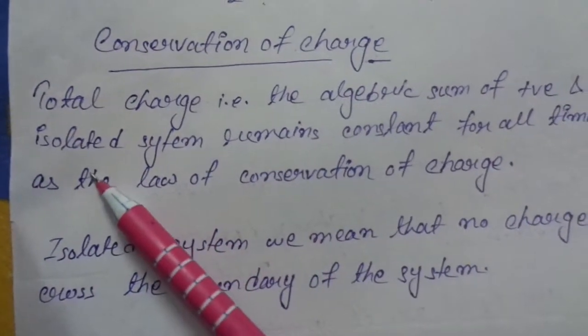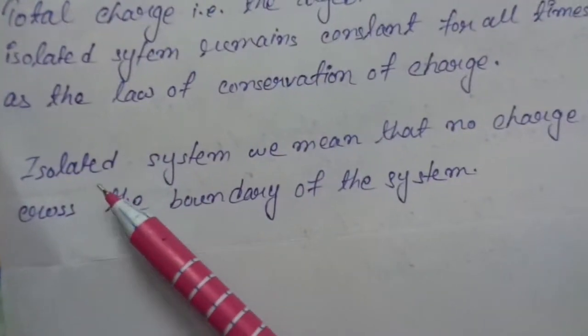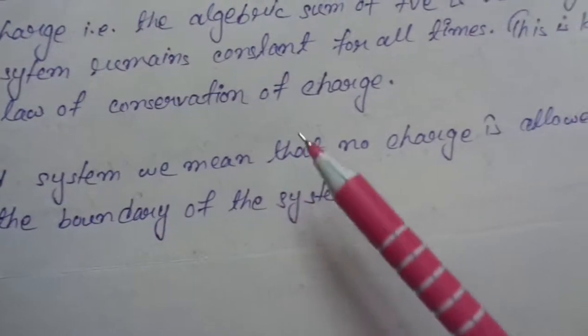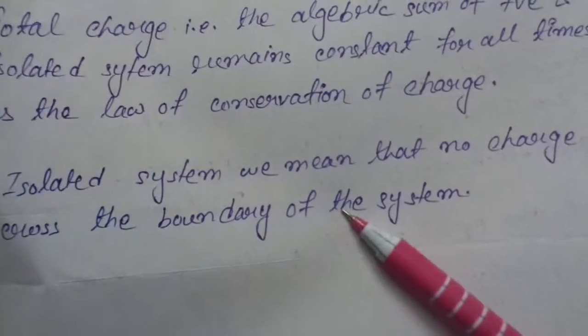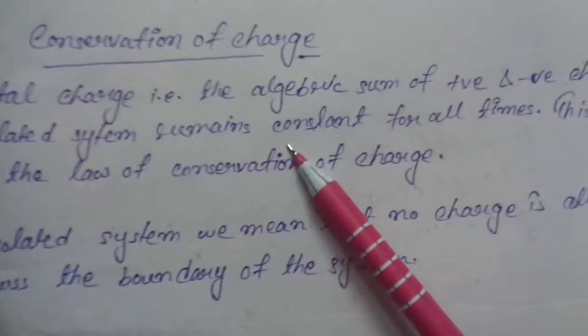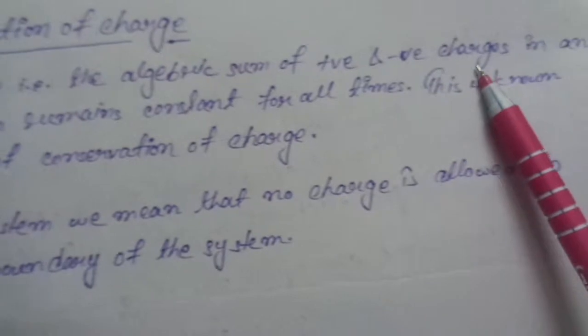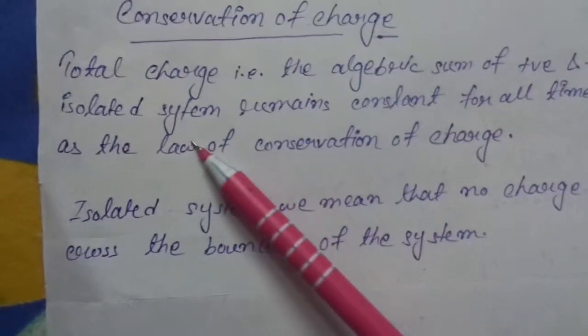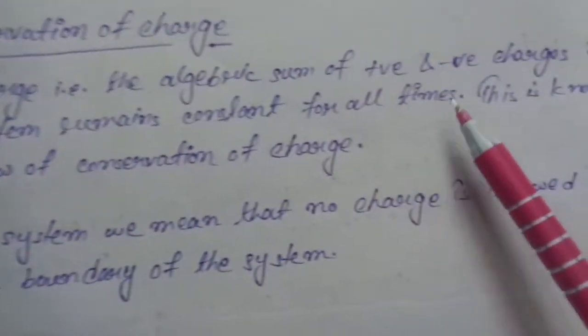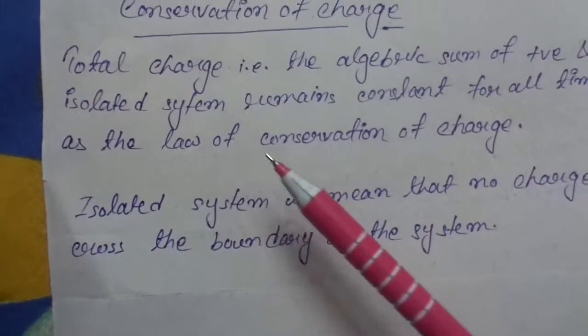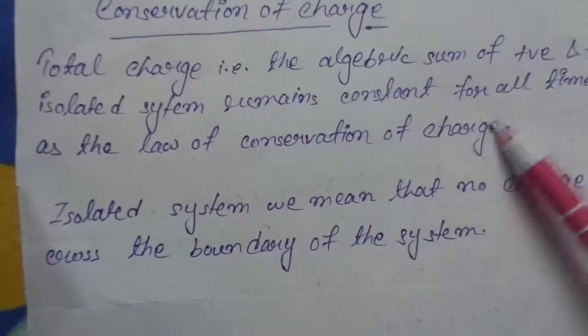By an isolated system we mean that no charge is allowed to cross the boundary of the system. Okay, it is clear what an isolated system is. So the algebraic sum of positive and negative charges in an isolated system remains constant for all times. This is known as the law of conservation of charge.